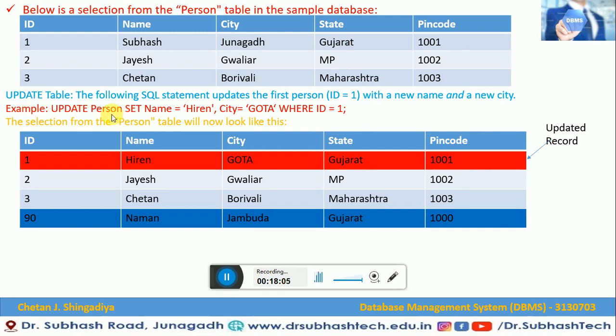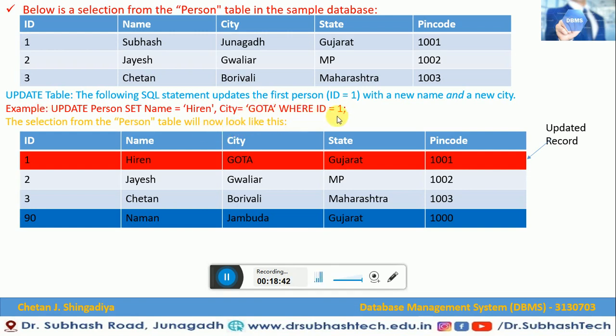UPDATE, then the table name, that is person. We have to update where ID equals 1, and what we have to update is the new name and new city. When ID equals 1, in that case we have to update this name and this city. These two columns we have to update. So we write UPDATE person, that is the table name, and then SET, which is a syntax keyword that you have to write compulsorily. Then name equals 'Hiren' in single quotes, comma, and city equals 'Gotha', WHERE ID equals 1. So what will this syntax do?